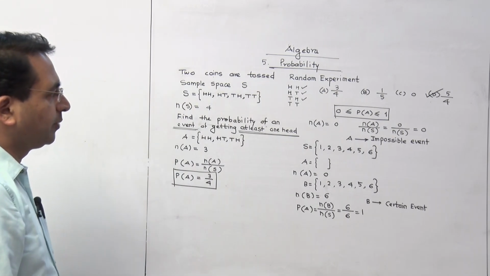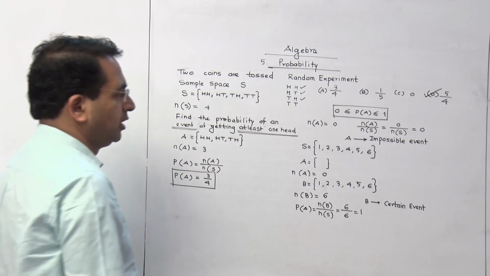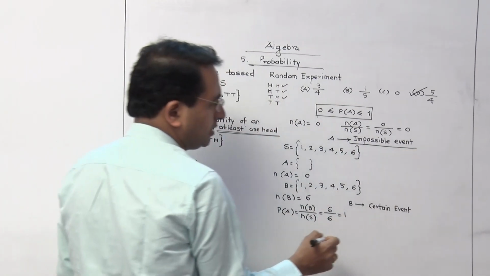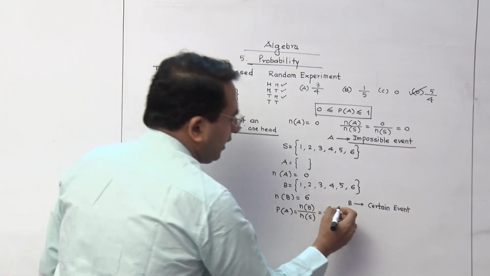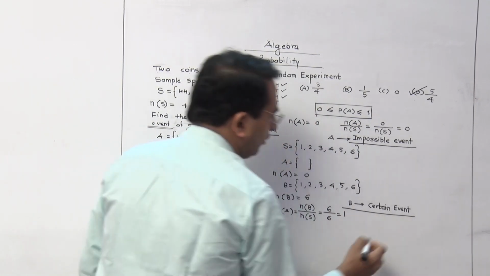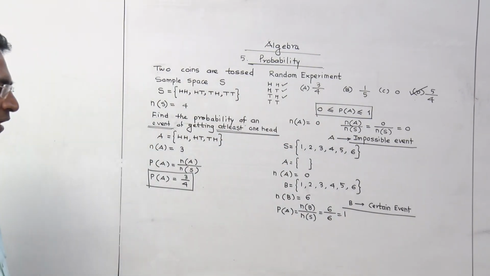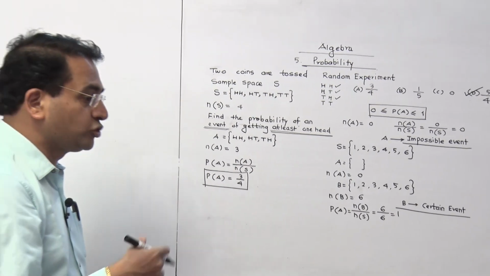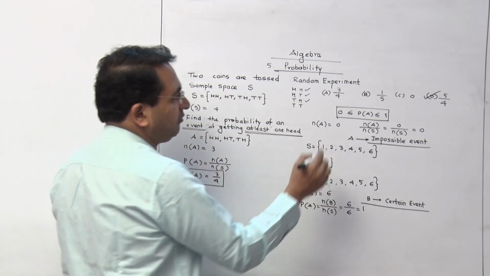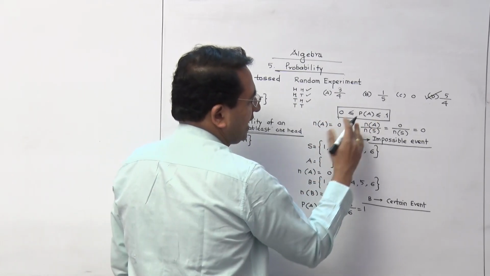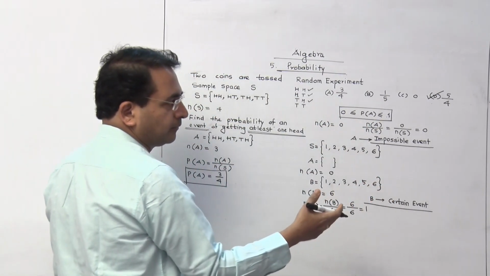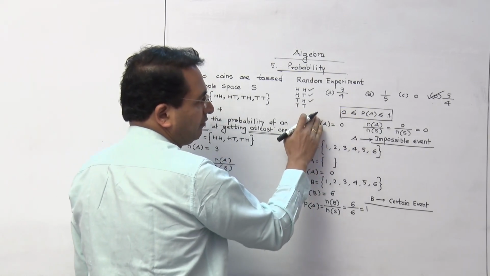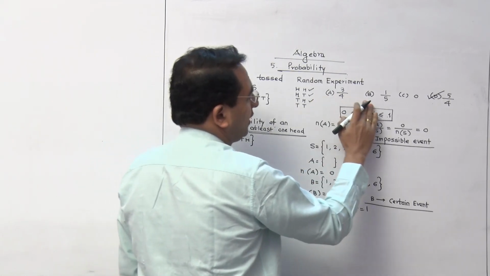This is the important part, you can note this down. Whatever answer you calculate for the probability has to be between 0 and 1. Anything that exceeds that or is below 0, that is a negative number, will not be the probability of any event.